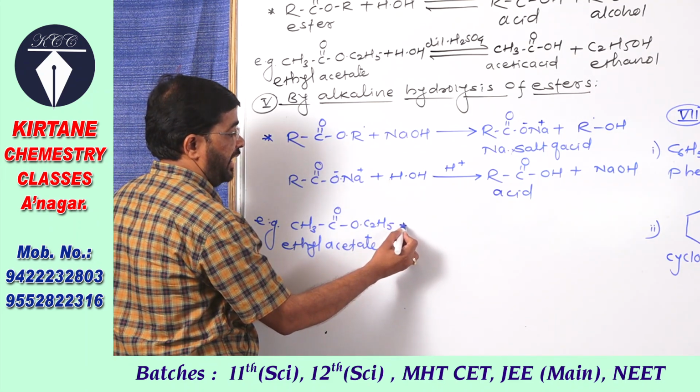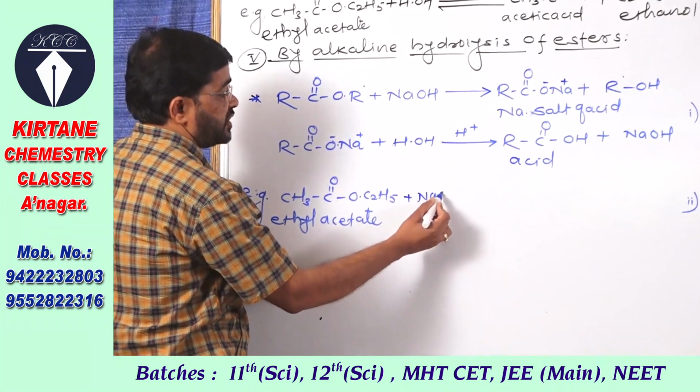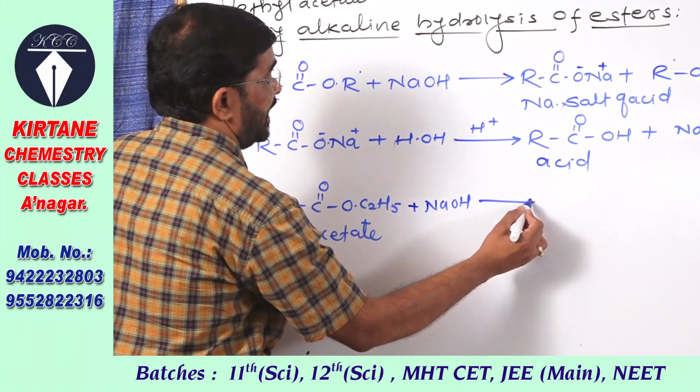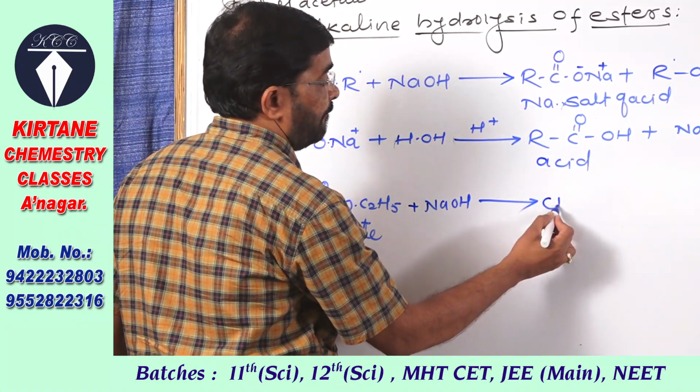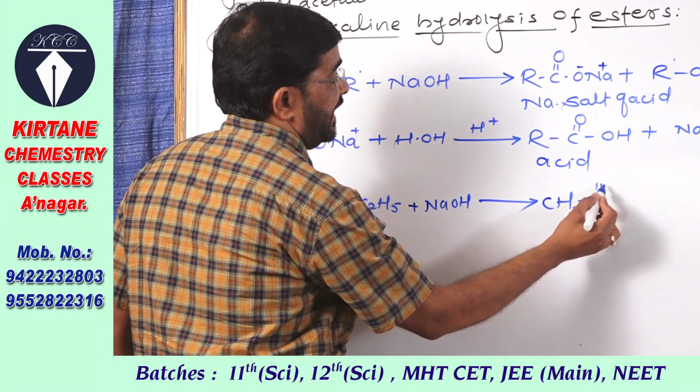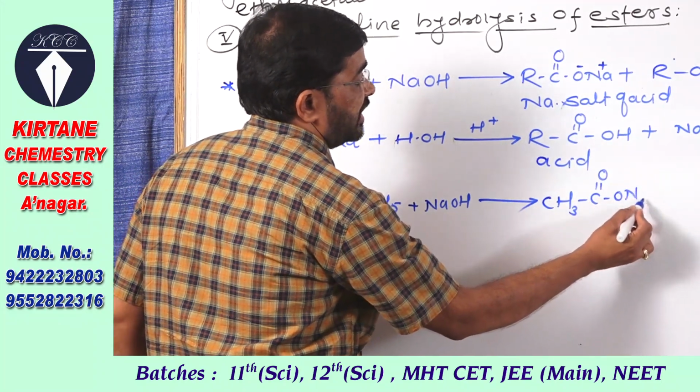See, when ethyl acetate is hydrolyzed using alkali, it forms sodium acetate in the first step.